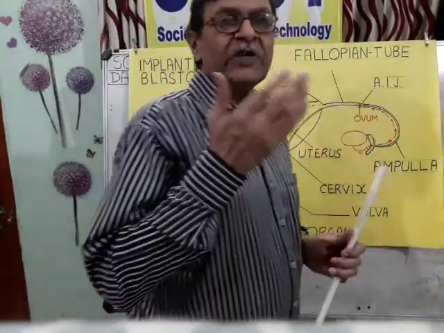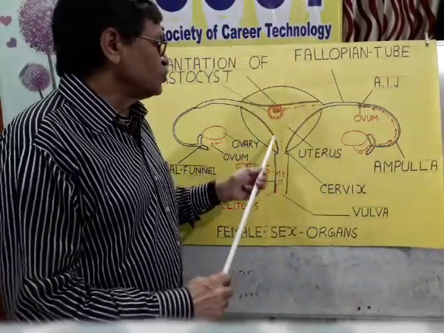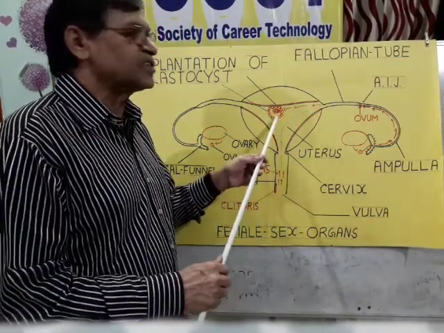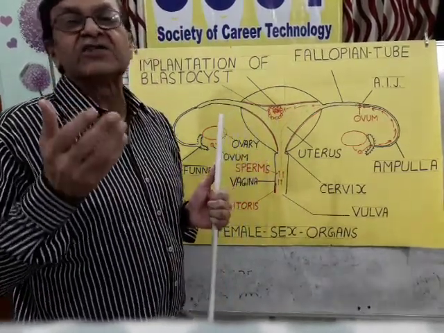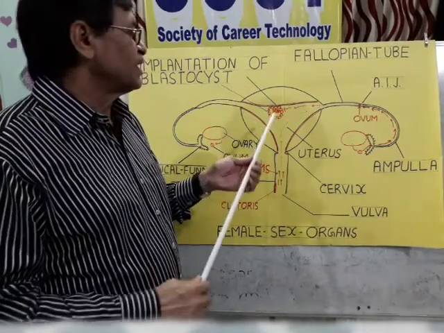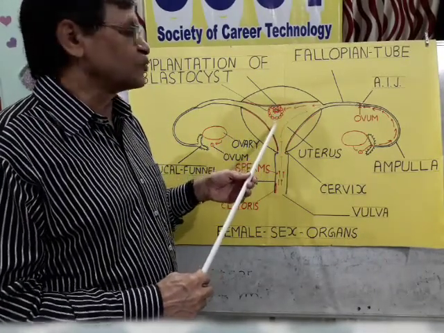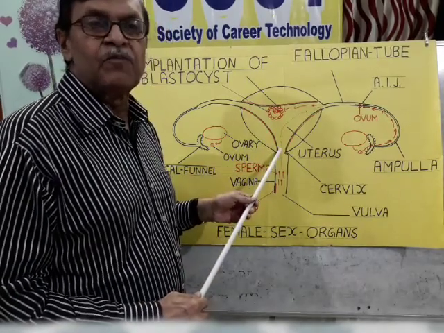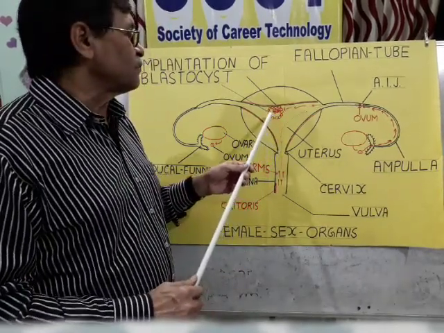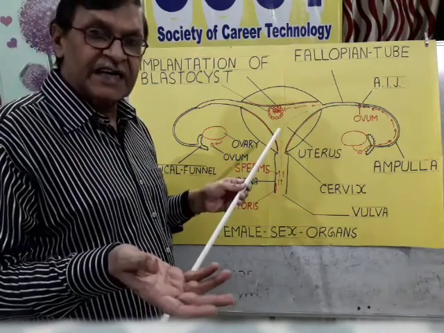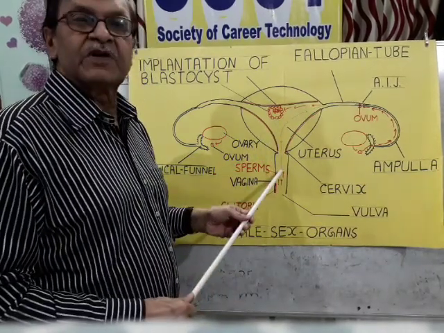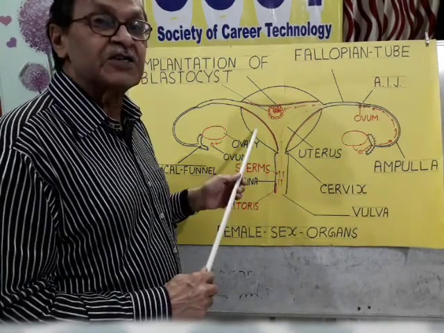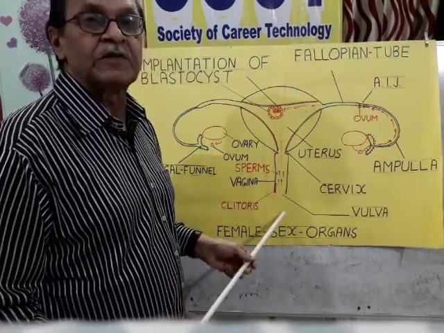Now for 24 hours, the uterine epithelium becomes susceptible for attachment by the action of progesterone hormone. So on the 8th day, this blastula stage embryo attaches with the uterine wall. If the blastula comes earlier or later than that time, it will not be accepted by the uterine epithelium, and it will go out.